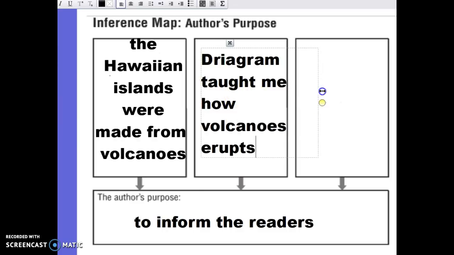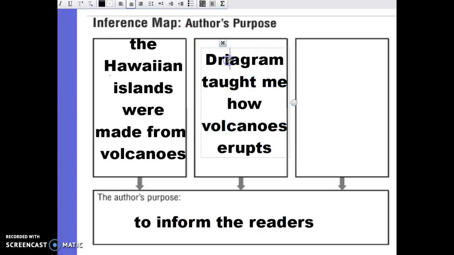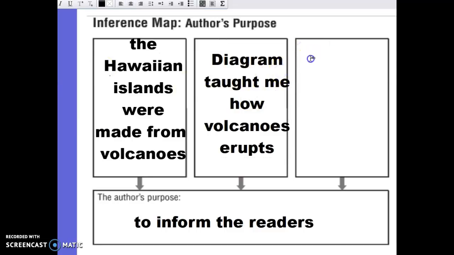Again, a fact or information I learned from reading the story. And lastly, I learned how life came to the islands.